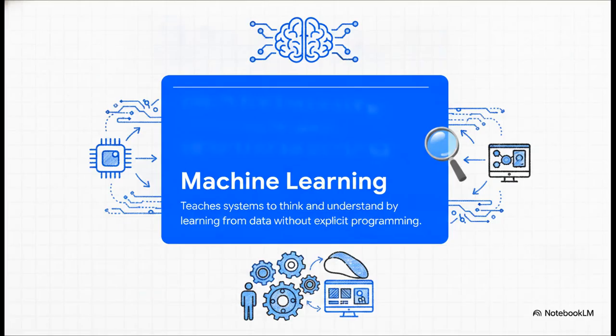Okay, let's dive into this by defining exactly what we're looking at. Machine learning is essentially a branch of artificial intelligence. But instead of us sitting down and writing out thousands of lines of explicit if-then rules, we're focusing on models and algorithms that let computers learn from data all on their own. At its absolute core, ML is simply about teaching systems to think, adapt, and understand the world much like we do, by learning from past experiences, which, in a computer's case, is data.